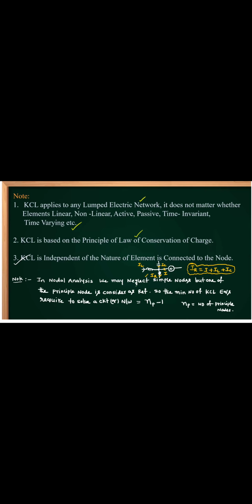In nodal analysis, we may neglect simple nodes, but one of the principal nodes is considered as a reference node. So the minimum number of KCL equations required to solve the circuit or network is NP minus 1. Important. This formula is useful in nodal analysis. We consider the principal nodes only, and one of them is taken as the reference. So the number of KCL equations required is NP minus 1, where NP equals the number of principal nodes.